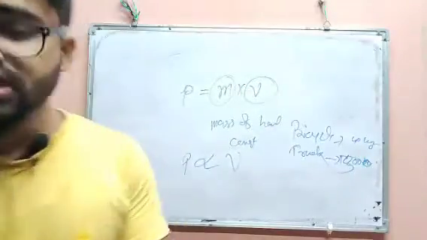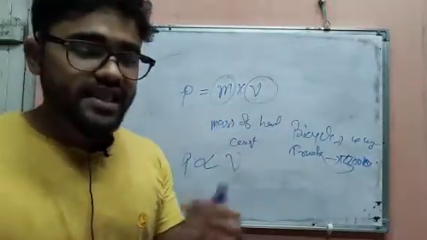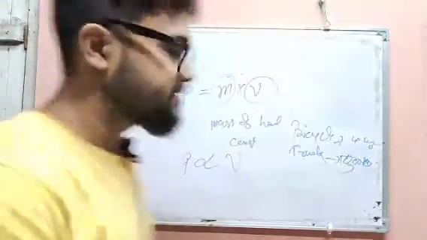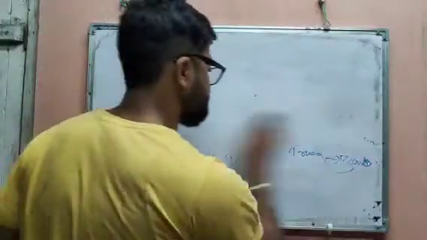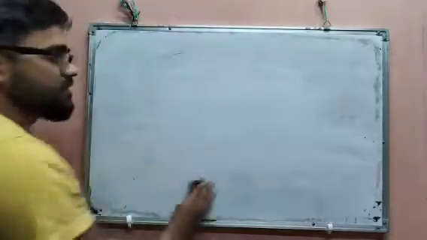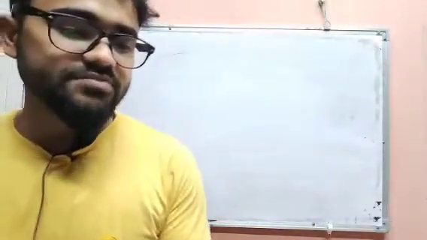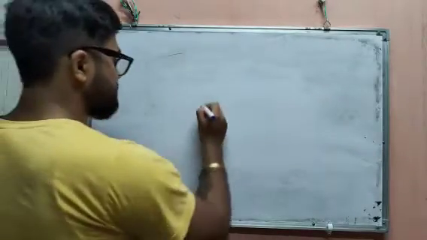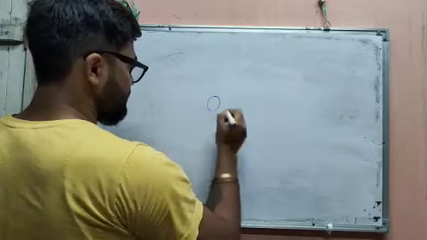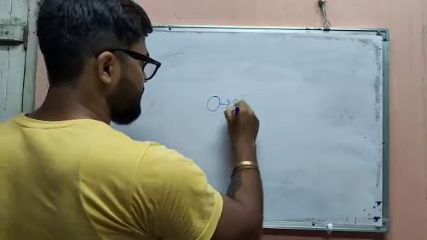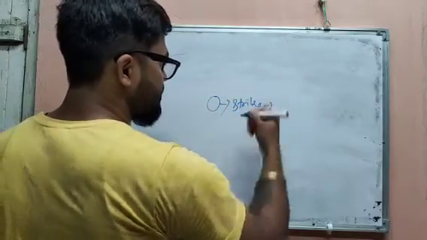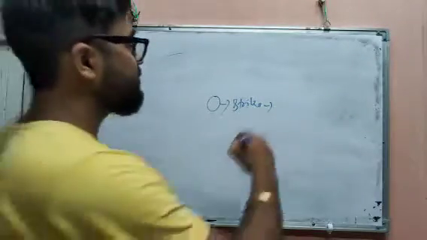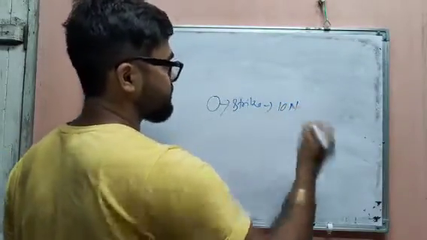Okay. So now we are going to learn about the second law of motion. What is the second law of motion? The second law of motion states that the rate of change of momentum of an object is proportional to the applied unbalanced force. Very easy. Suppose you strike here with a force, say 10 Newton.